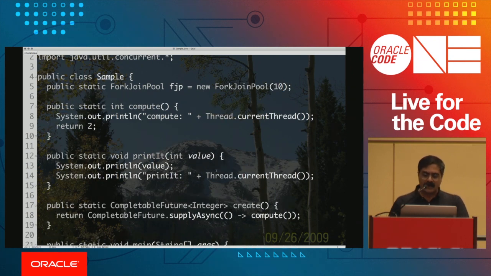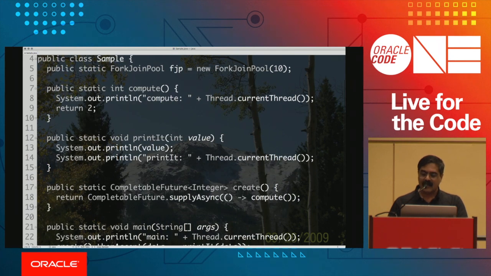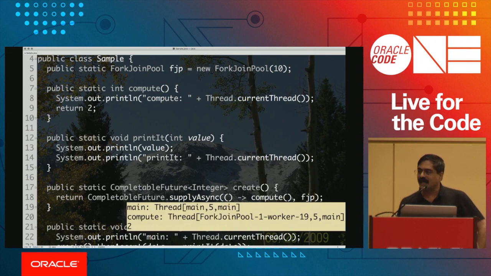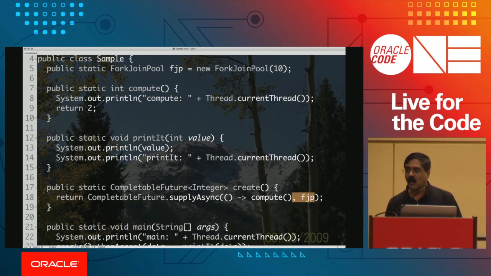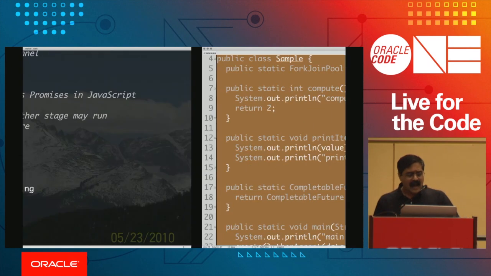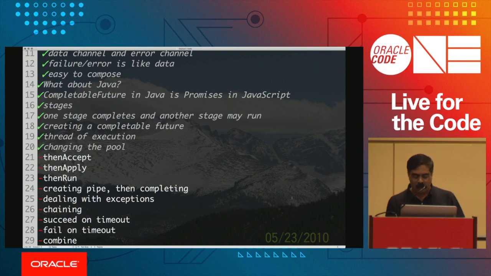Now when I create this in the supply async, as a second argument, I can provide the fork join pool that I want to use, and you can see now it's no longer running in the common pool, it's running in the custom pool we just created. So that's how easily you can tell it where to run it. By default, it uses the common pool, but if you provide a different pool, it uses that particular pool, as you can see. So that gives us an idea about how this is all working.